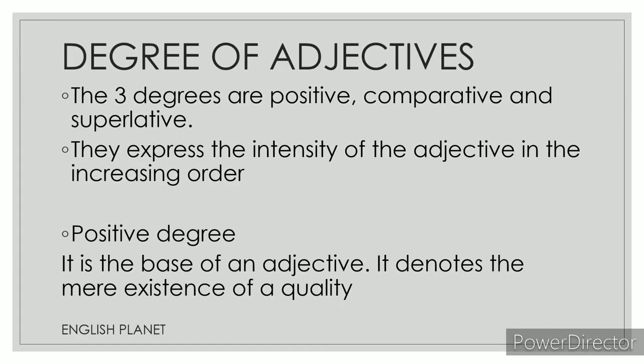Now let's have a look at the degree of adjectives. The three degrees of adjectives are positive, comparative, and superlative. They express the intensity of the adjective in the intrinsic order. Now, what is positive degree? It is the base of an adjective. It denotes the mere existence of a quality. Here, there is no comparison. There is only a quality described, and it is the base of an adjective.